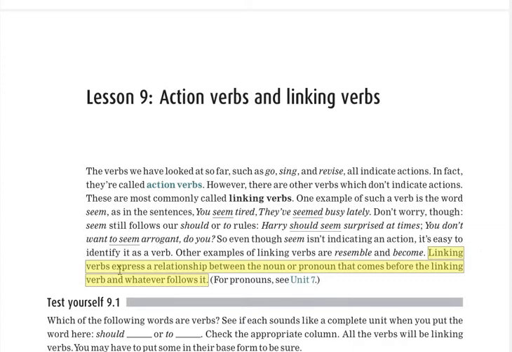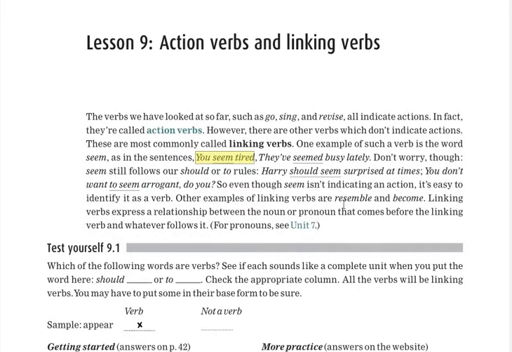Linking verbs express a relationship between the noun or pronoun that comes before the linking verb and whatever follows it. This is the example: "You seem tired." Now "seem" is not an action verb here, it is the linking verb, but basically the person is tired. In the same way, "should seem". These are the words you can easily get an idea about.